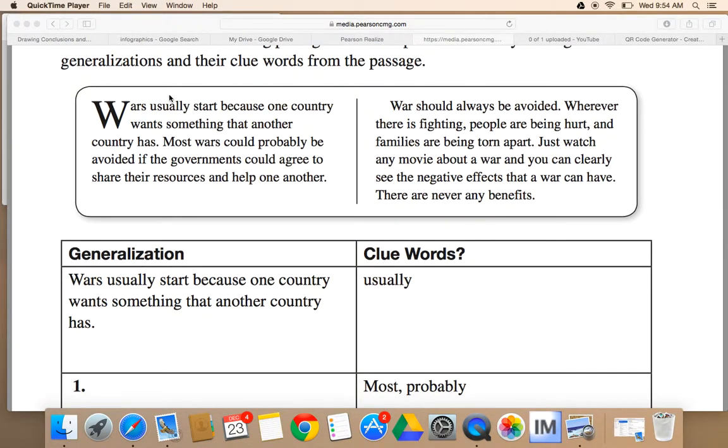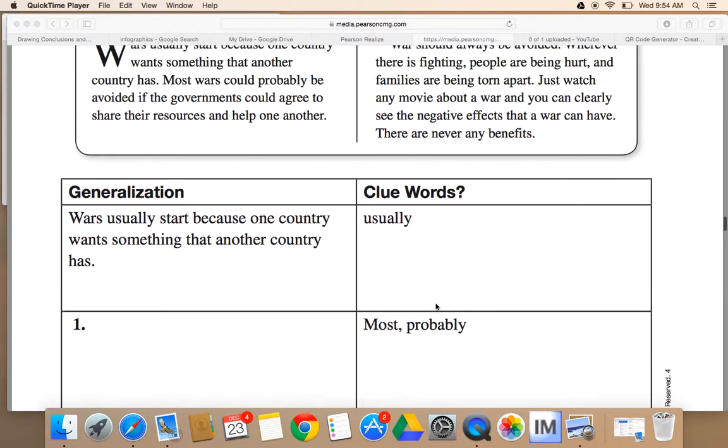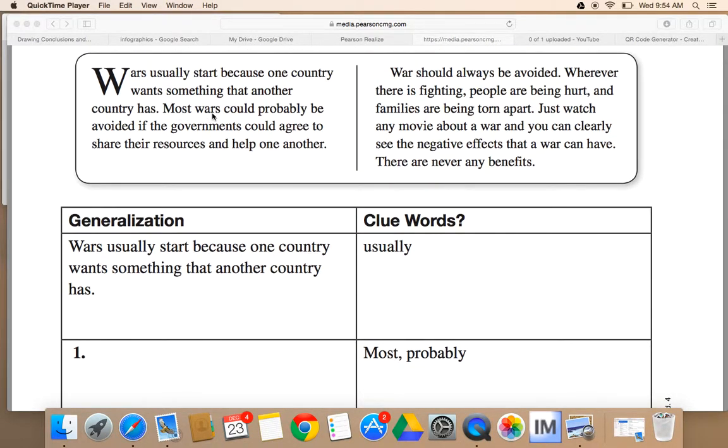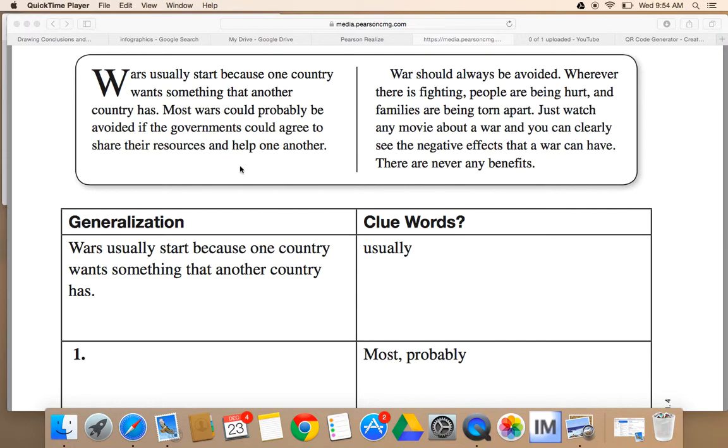Once you find a generalization, you're going to write down the clue word. So here's the word usually, here's their sentence, and then they wrote the word usually. Now they've given us a clue. The next one we're going to use is most or probably. Most wars could probably be avoided. So you're going to write that sentence over here. Then I'm going to go through and I'll find another one.